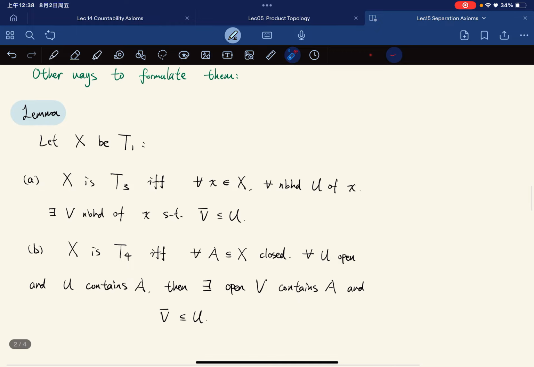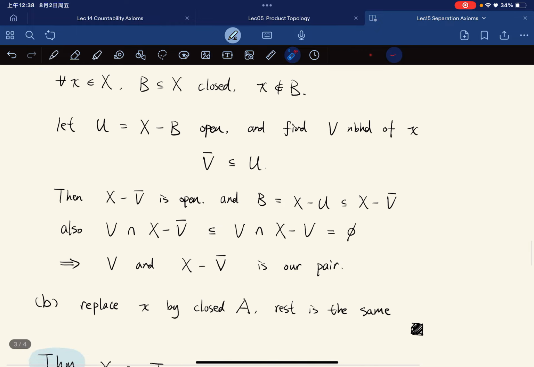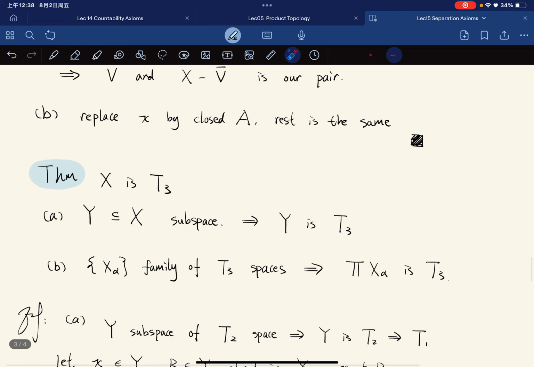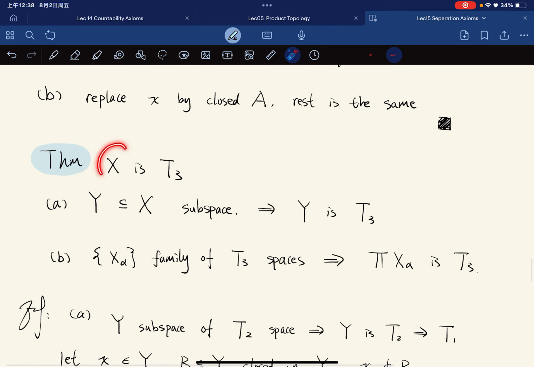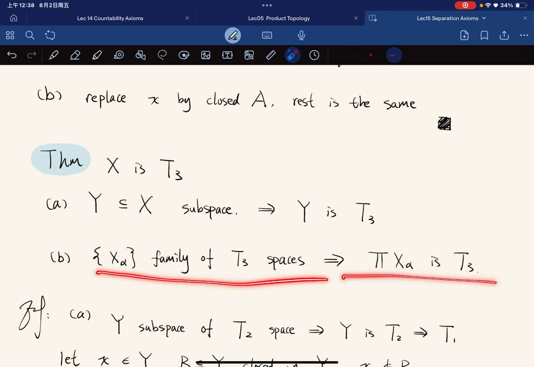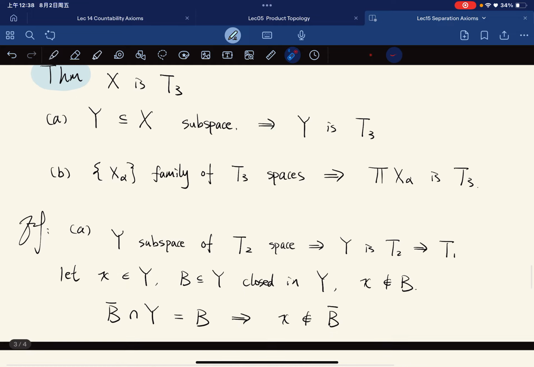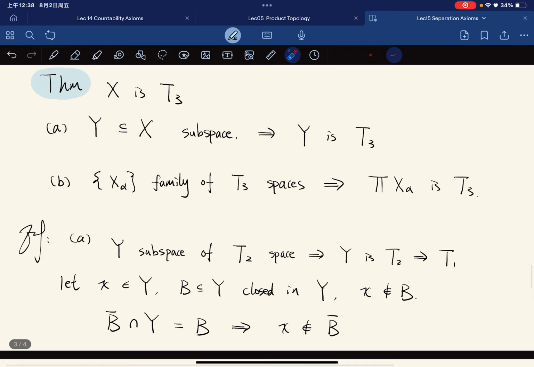Okay, so we're going to use this lemma to prove something, and the something is our theorem. Given X is regular, then any subspace is also regular, and the product of regular spaces is regular. Okay, so this will be our thing. All right, so let's prove it. Let's just prove this first.